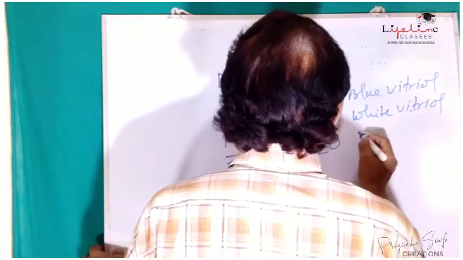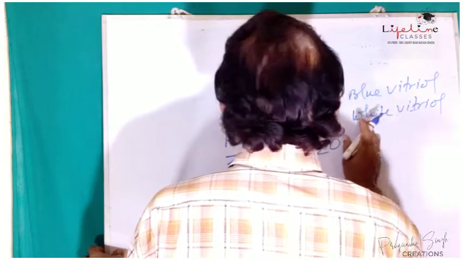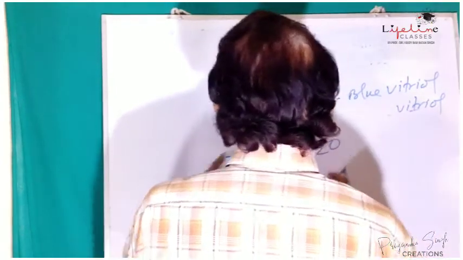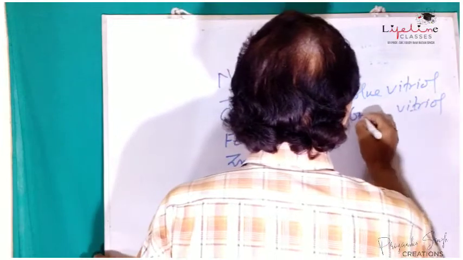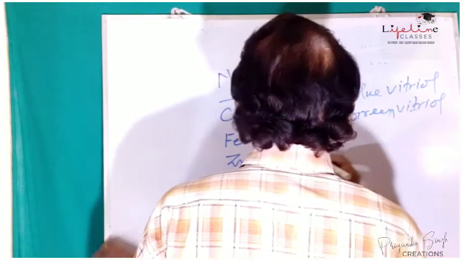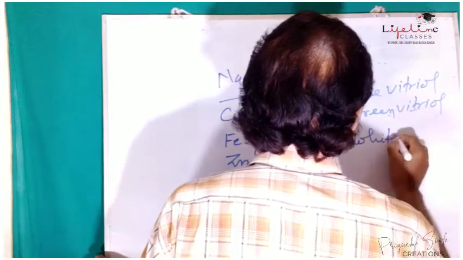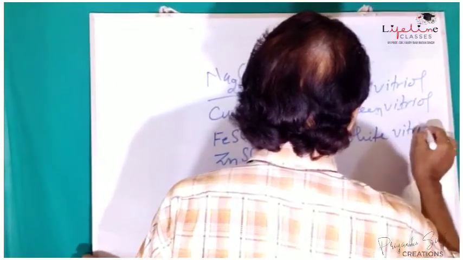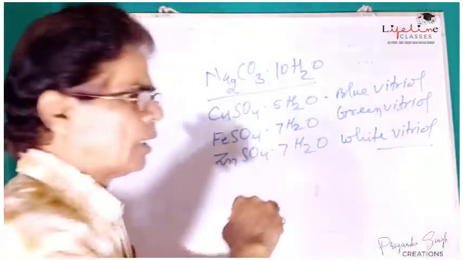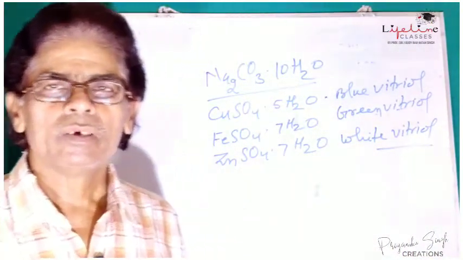And zinc sulfate is called green vitriol. Actually, ferrous sulfate is called green vitriol, and ZnSO4 is called white vitriol. So these are the various types of crystals.